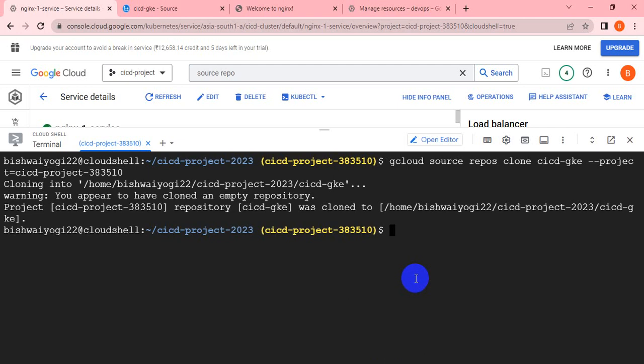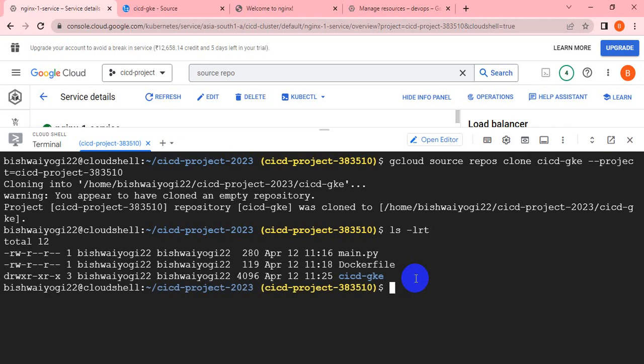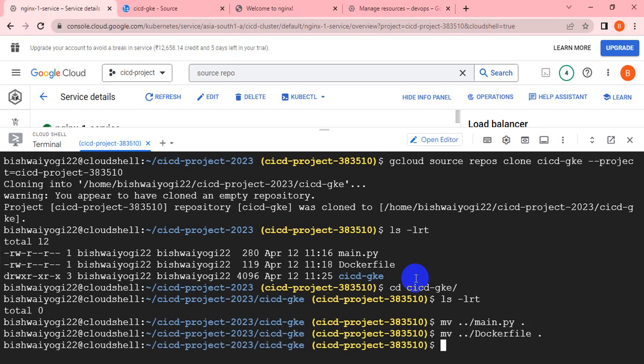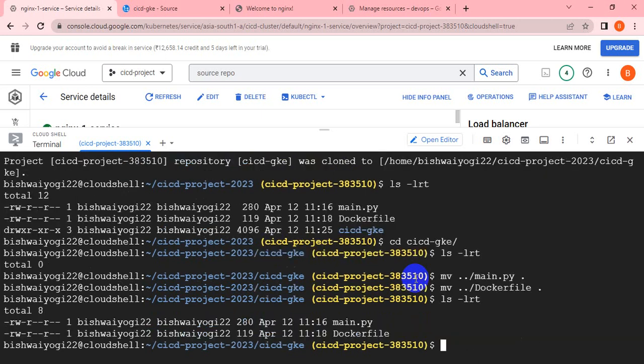If you see the repo I cloned, there are no files inside the repo folder. I have to go here, cdgk. Yeah, there are no files. Let me copy those files, whatever code I have already written. Let me copy from the previous location to this location.